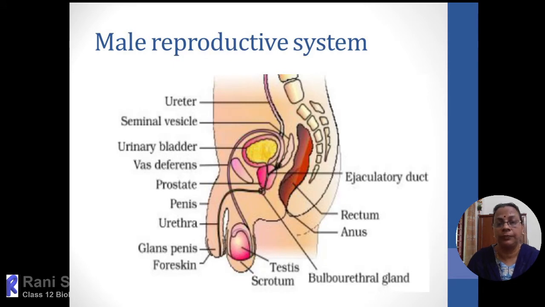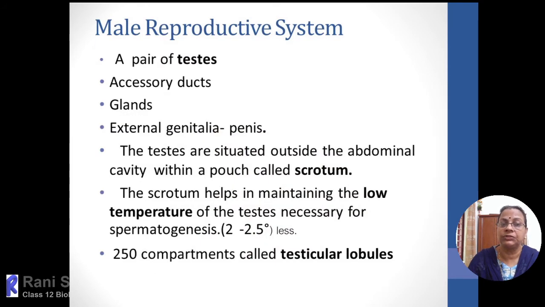In this module, we are mainly concentrating on the important parts of the male reproductive system. So here the figure is given. In this, the important parts are a pair of testes and the duct system, the glands which are associated, and the external genitalia, or we can say copulatory organ, which is the penis.